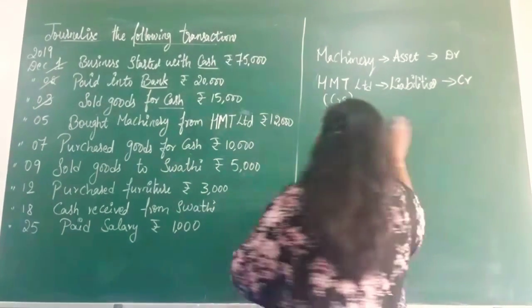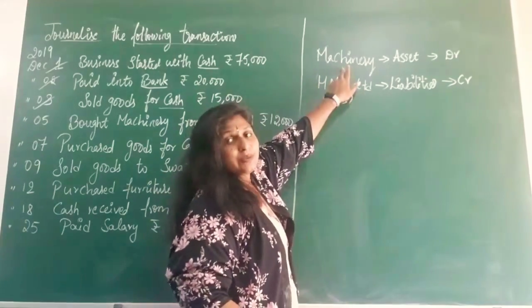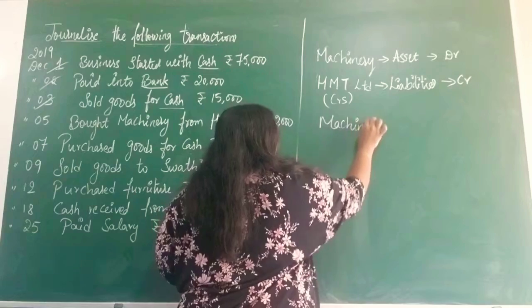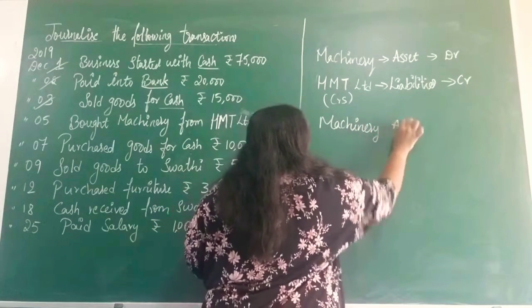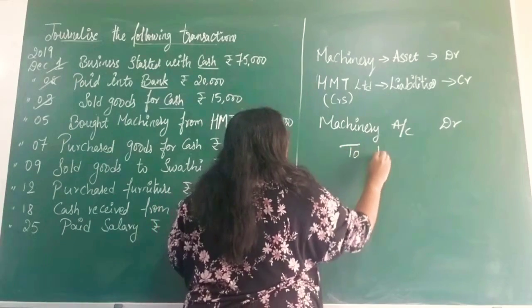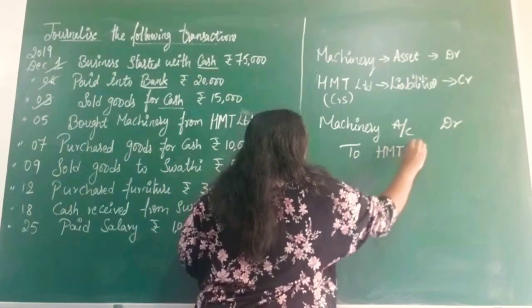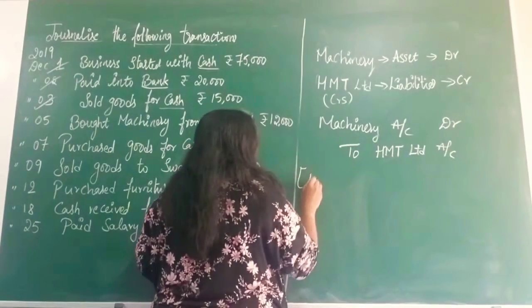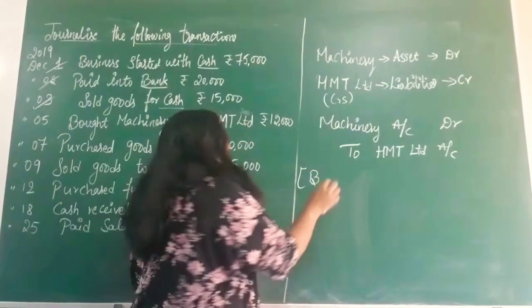So how will this be entered here? Debit entry will be first. Machinery account, debit or debtor to HMT Limited account. Narration for this: start with the brackets.